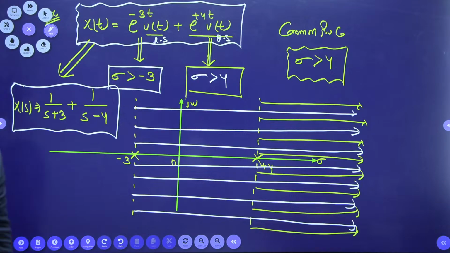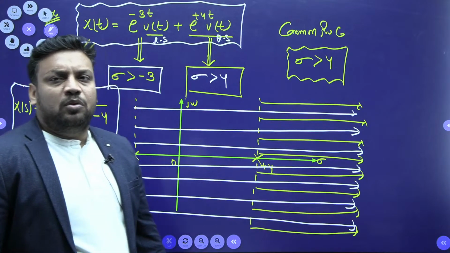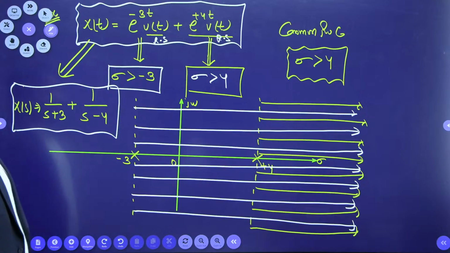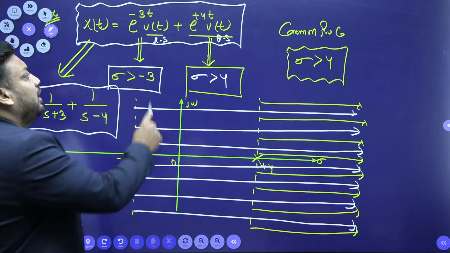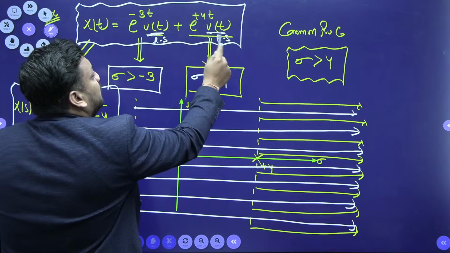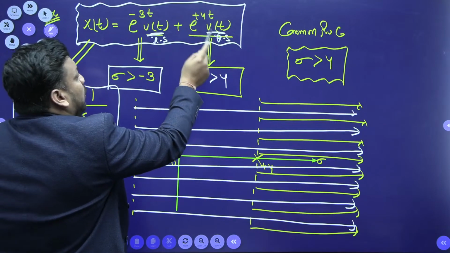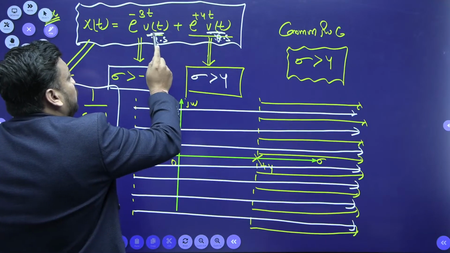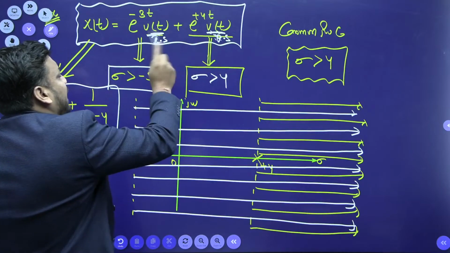Vedai says non-causal, Purushottam says causal, Neeraj says causal. Arey beta Vedai, how can it be non-causal? This is a UT multiple, this is also a UT multiple. Both are UT, right-sided.